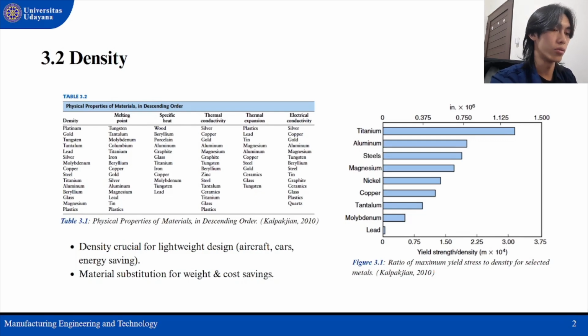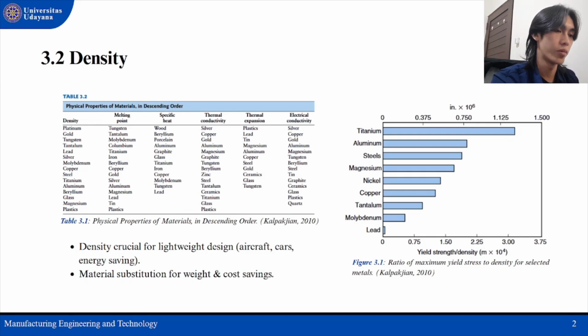In 3.2, density plays a major role in lightweight design. From airplanes to consumer products like cars, by substituting a material, we can reduce weight, save energy and lower cost.